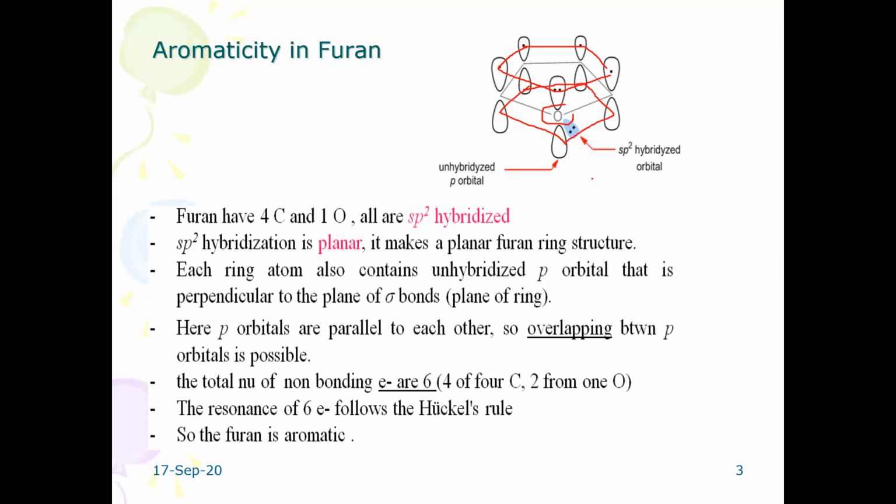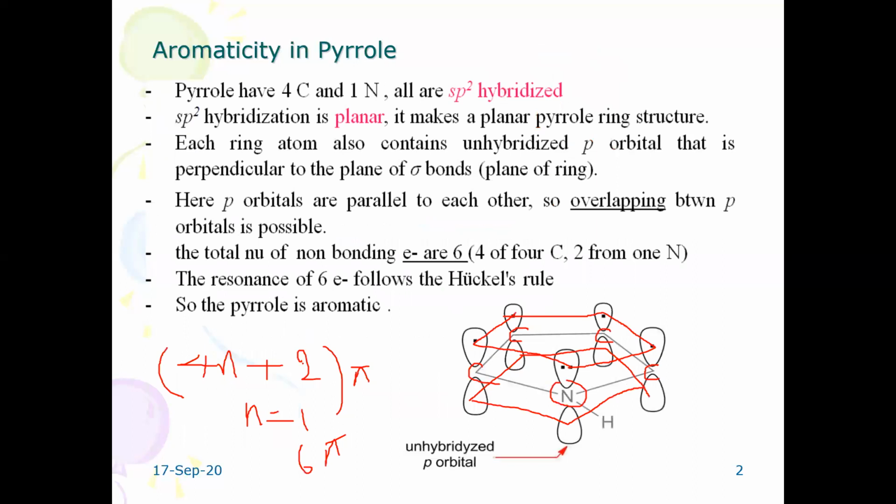They satisfy the 4n plus 2 pi electron system, or Hückel's rule, and the 6 electrons participate, just as we have seen in the previous slide. Here 4n plus 2 pi, n is equal to 1. When you go through the energy level diagram, you will find the value of n.